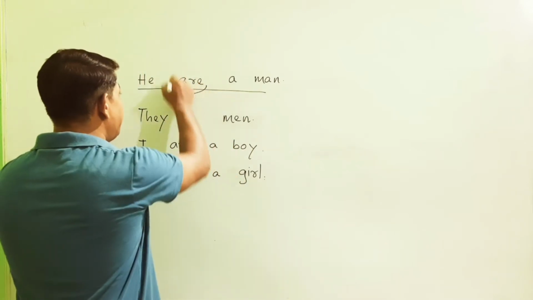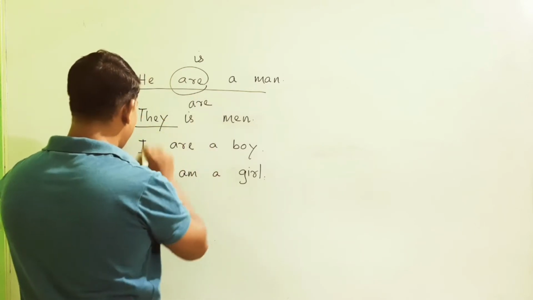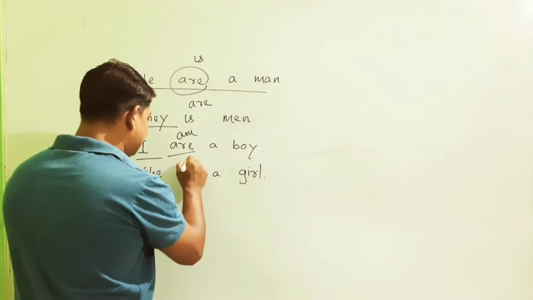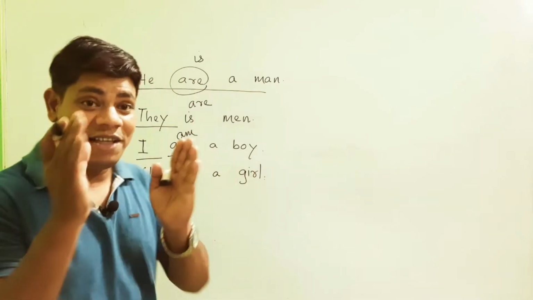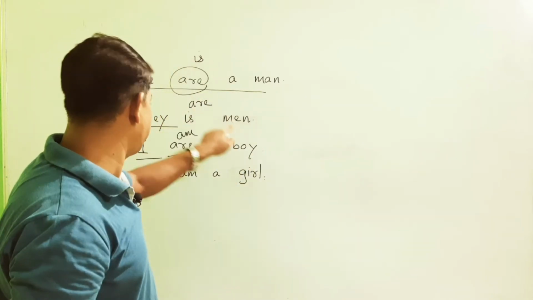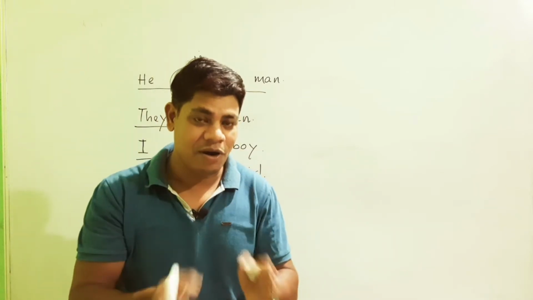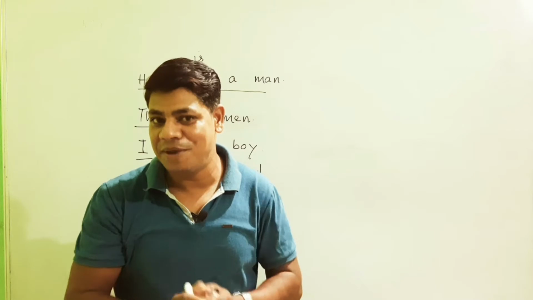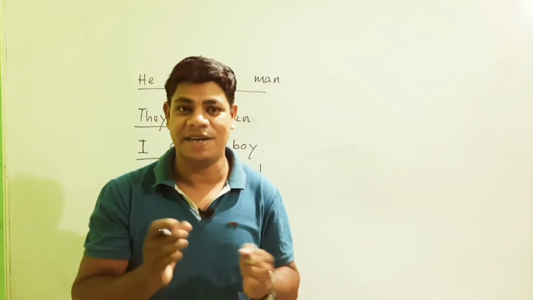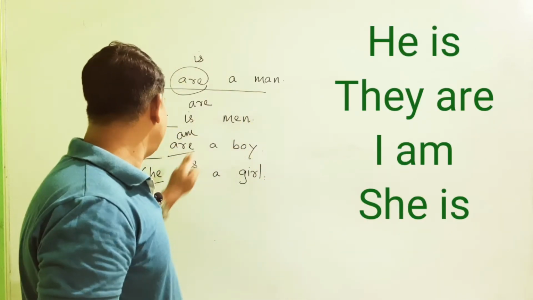So here it could be he is, and here it could be they are, and here I am, and here she is. So if we change the sentences, writing he is a man, they are men, I am a boy, she is a girl, in that context, the sentences will be correct. So what is the reason behind it? Why he is, they are, I am, she is?